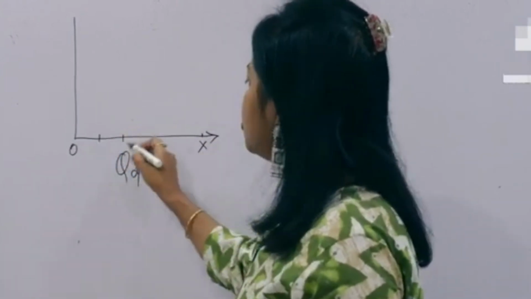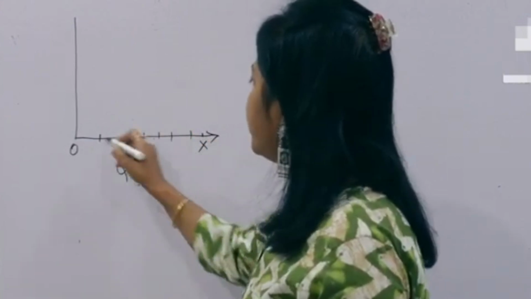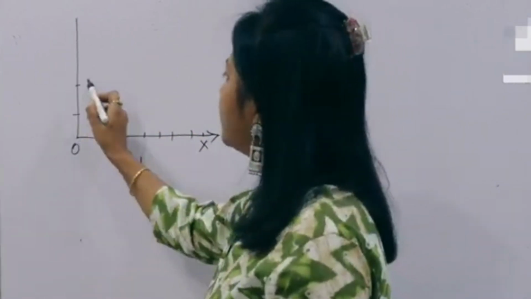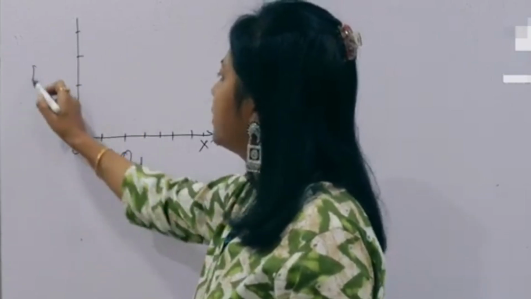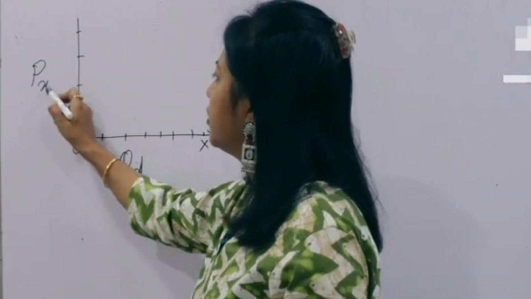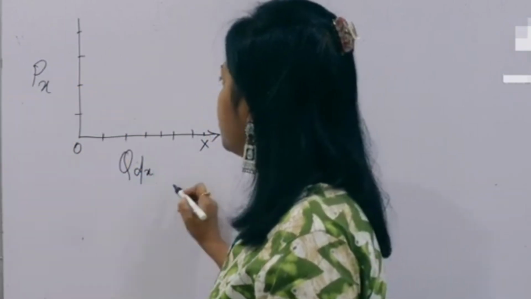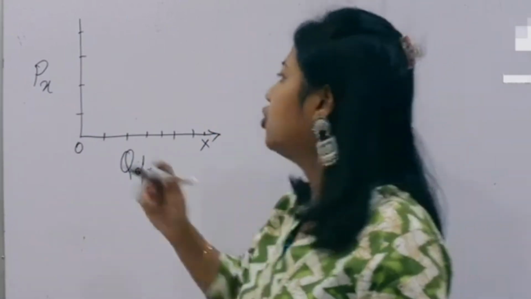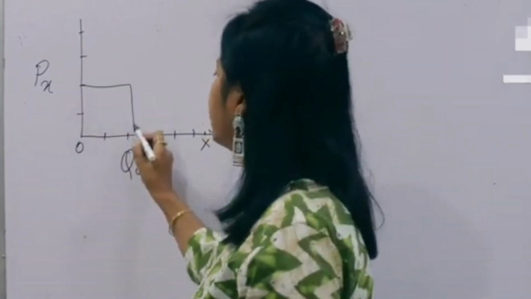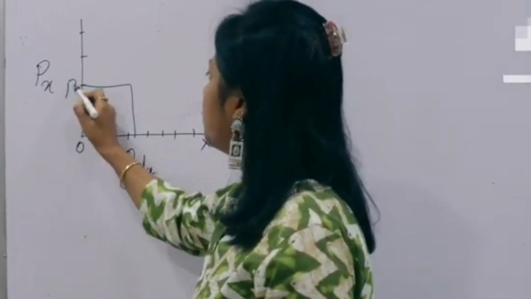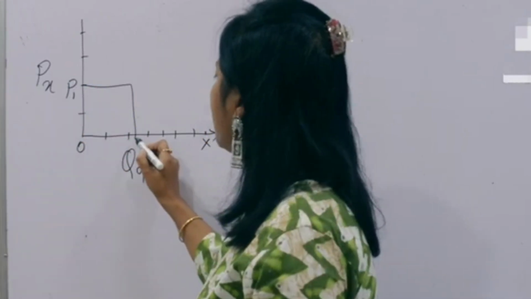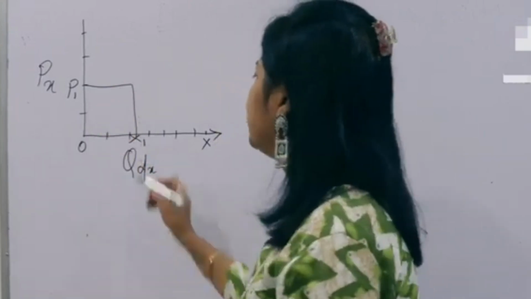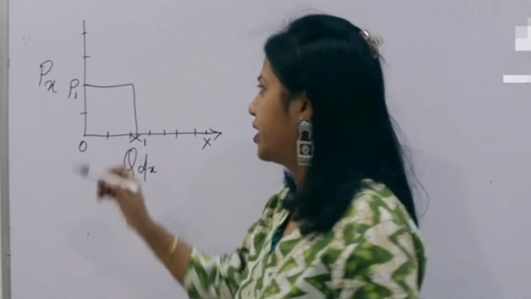It shows the different quantities that a consumer is demanding, and this shows the different prices at which the consumer is demanding the commodity X. This is the price of the commodity X. Suppose we begin with this price, OP1, and this is OX1. It means at the price OP1, a consumer is purchasing OX1.